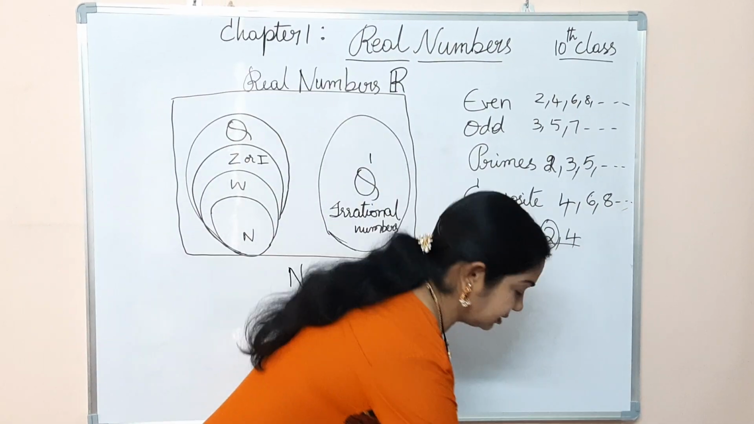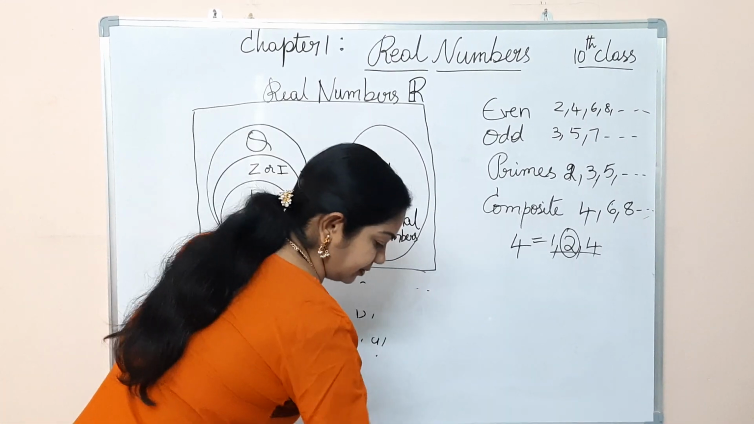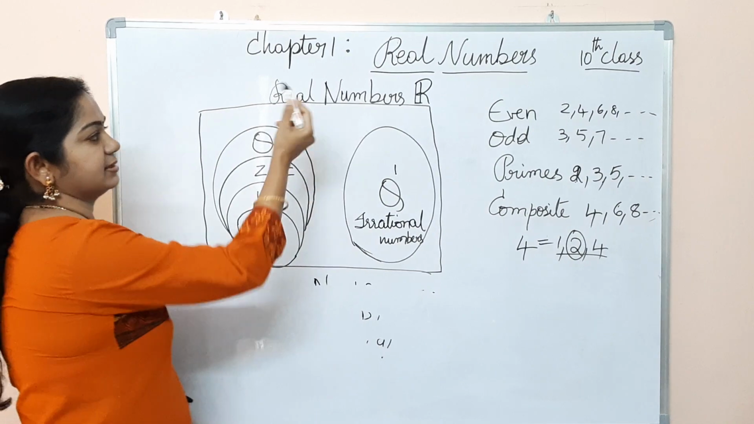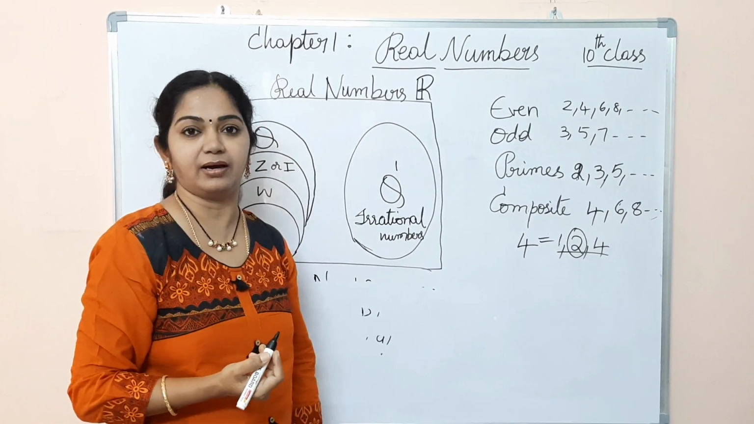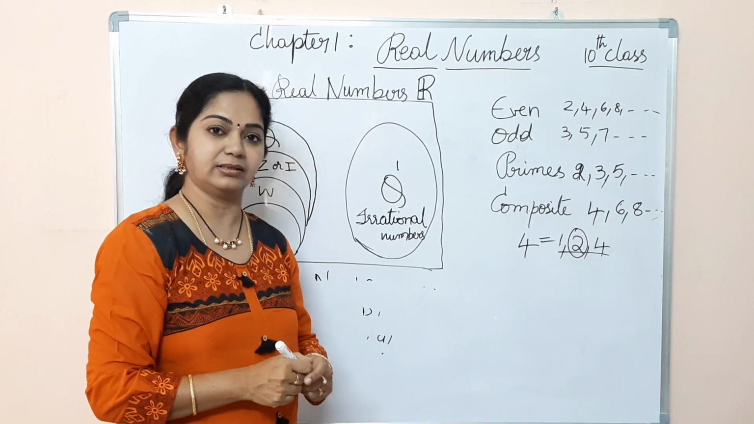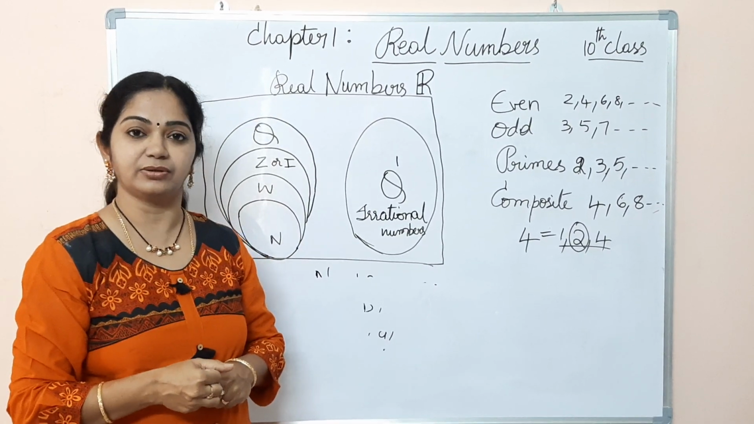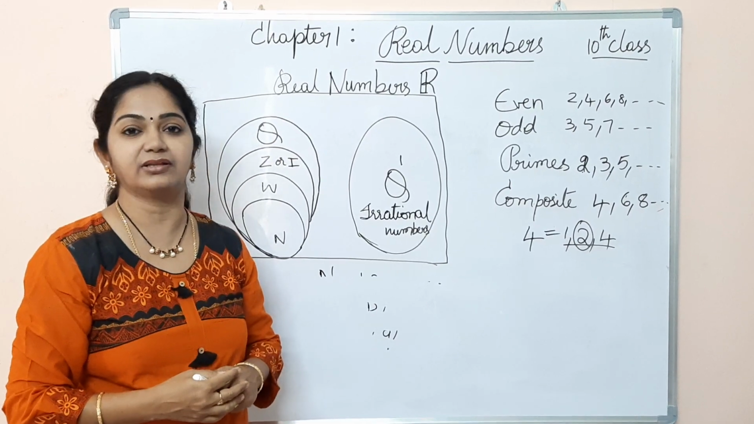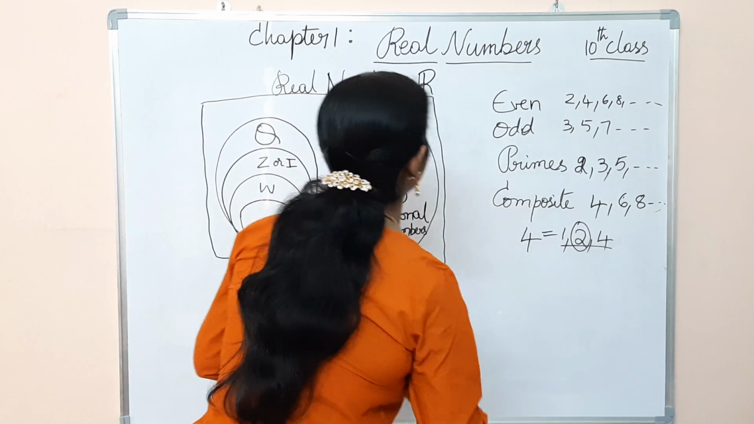Now quickly, today in our chapter we are going to learn about the Euclid division lemma. This Euclid division lemma is derived by the great mathematician Euclid. Euclid is known as the father of geometry. So we will be learning about the Euclid division lemma here.